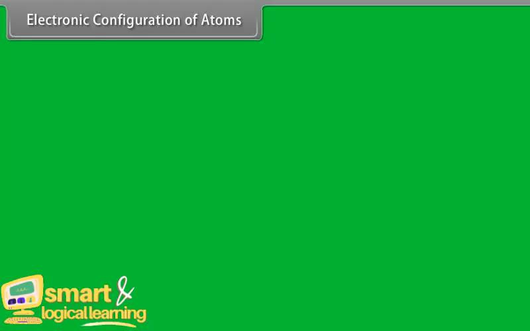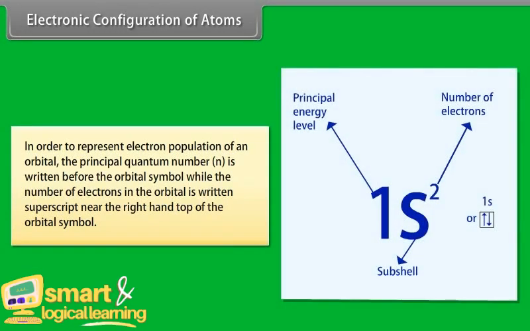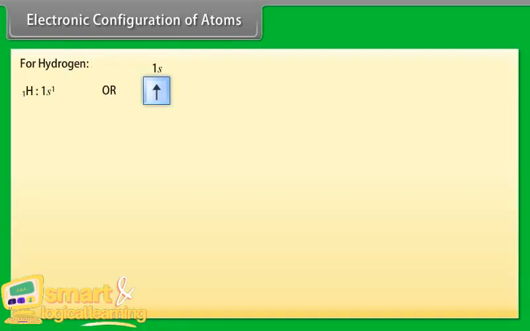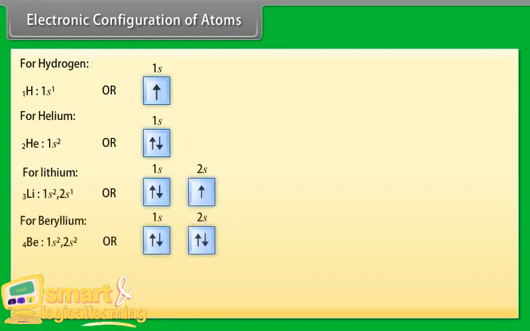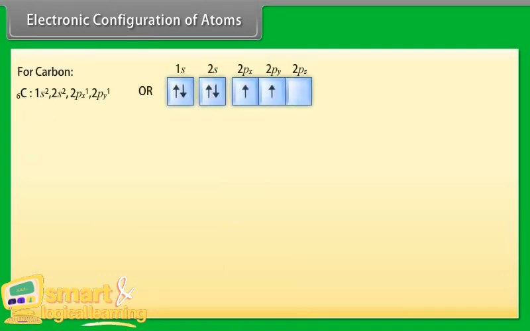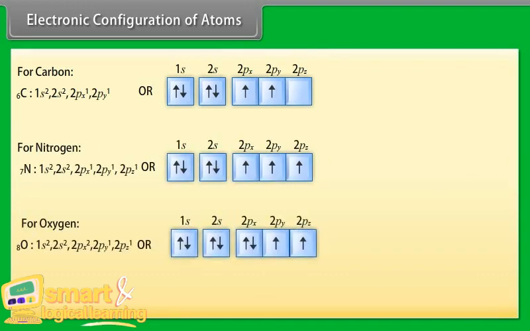Electronic configuration of atoms. In order to represent the electron population of an orbital, the principal quantum number n is written before the orbital symbol, while the number of electrons in the orbital is written as a superscript near the right-hand top of the orbital symbol. If we have 2 electrons in the s orbital of the first energy level, then it is written as 1s squared. Configurations are shown for hydrogen, helium, lithium, beryllium, boron, carbon, nitrogen and oxygen.